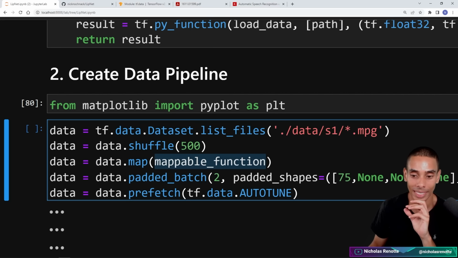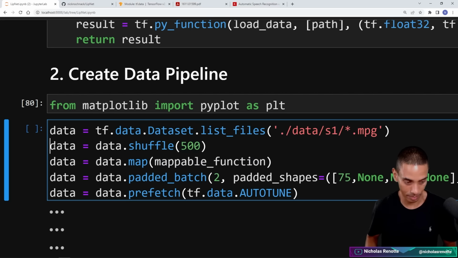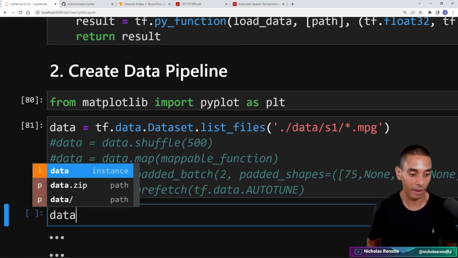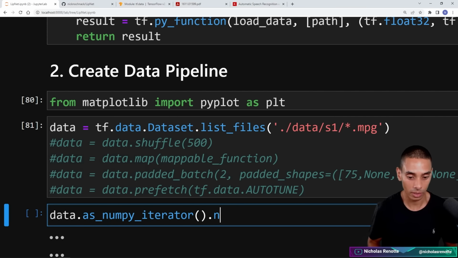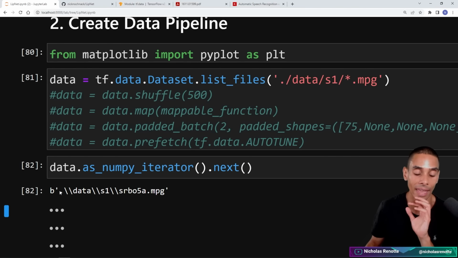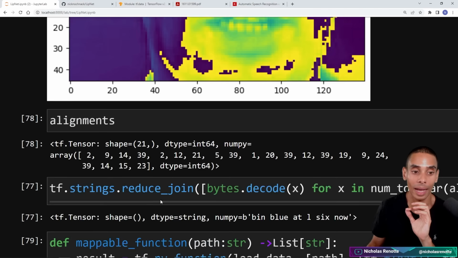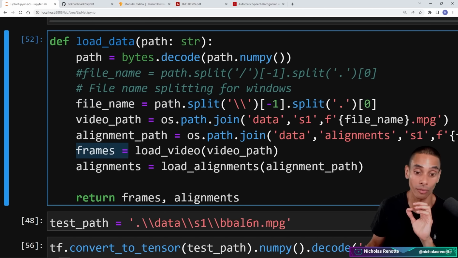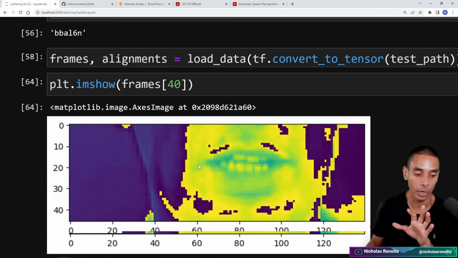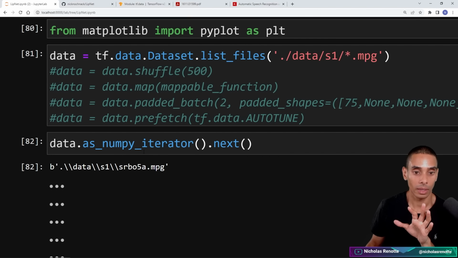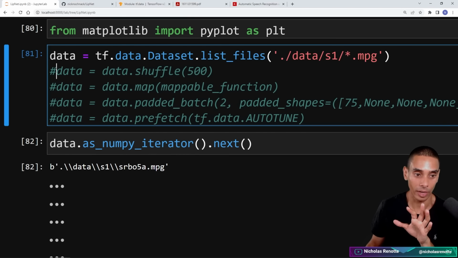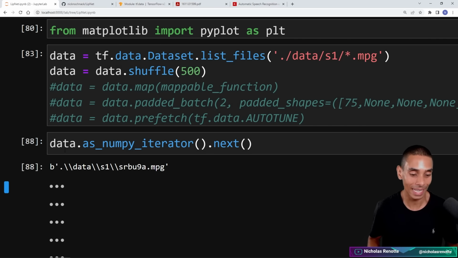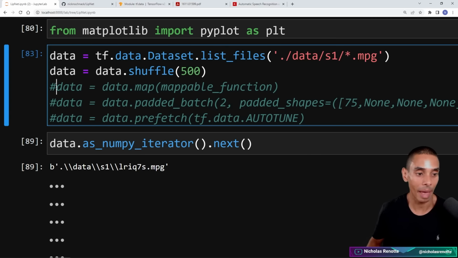We're then mapping it. So we're going to take the raw file format. If I comment this out, let me show you what it looks like. At its base file format, if I run data.as_numpy_iterator().next(), this is just going to return a file path, which is then going to be passed through to our load data function, which is going to do the splitting. Then we're going to run two sub functions, which are load video and load alignments. That is exactly what we need to do by running the map function. So even if I run shuffle, you're still only getting back files, or file paths. This isn't returning data yet, which is where the map function comes in.